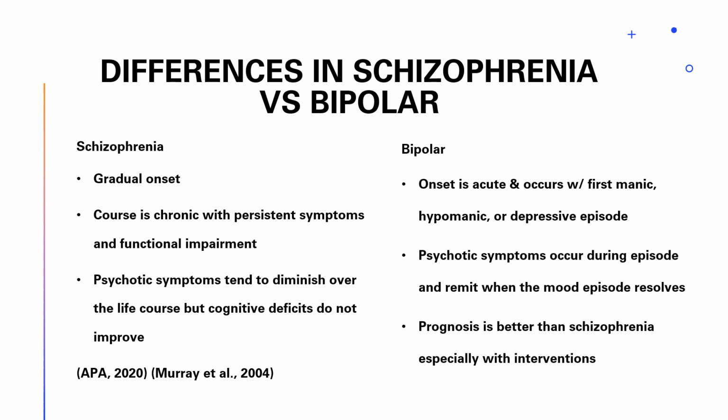In schizophrenia, the course is chronic with persistent symptoms and functional impairment over time. In bipolar, the psychotic symptoms occur during episodes and remit when the mood episode resolves. In schizophrenia, psychotic symptoms tend to diminish over the life course, but cognitive deficits do not improve. In bipolar, there's a better prognosis, especially when interventions are involved.